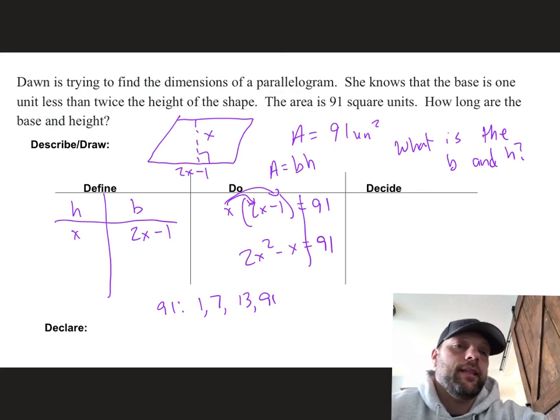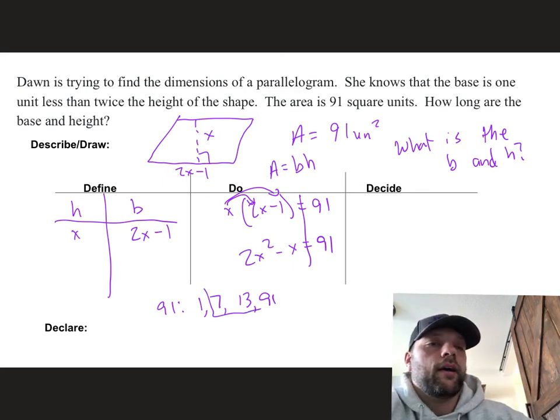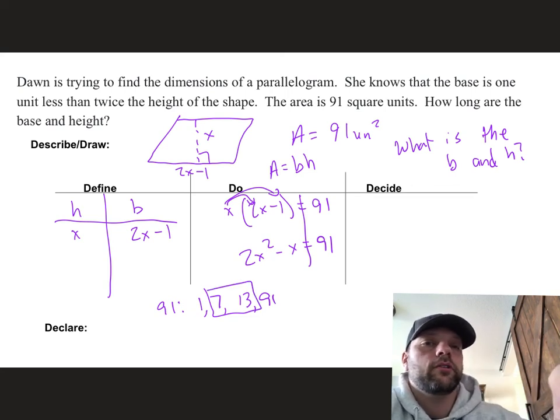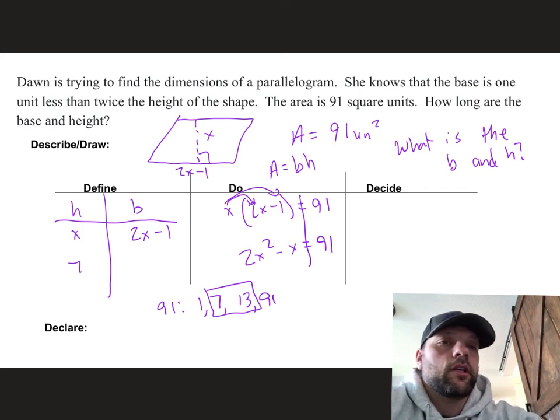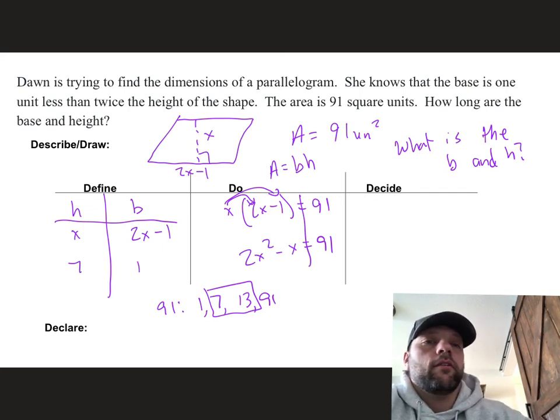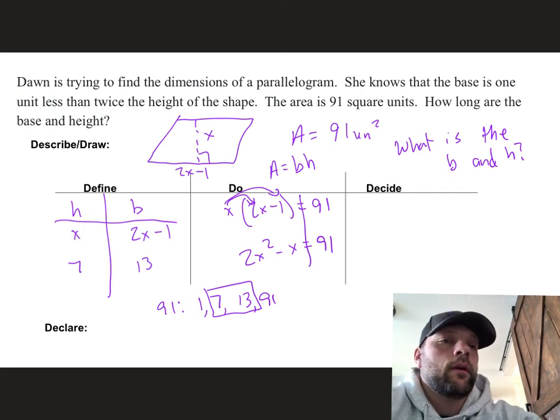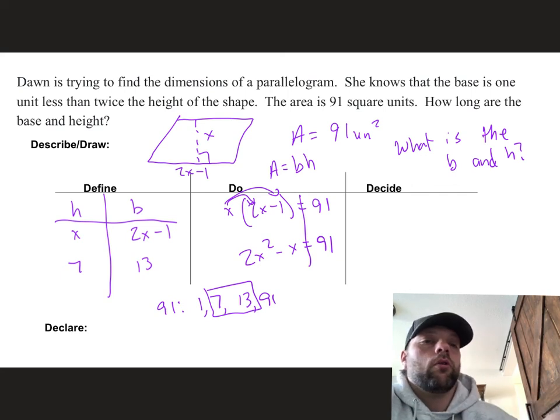So in looking at that, realistically, the only possibility that we have are 7 and 13. So let's look to see if that holds true. So if I have 7, 2 times 7 is going to give me 14 minus 1, that's going to give me 13. And so that works out. Again, I could have done the guess and check method to find it, to see if it equals 91. Or I could just find my factors here.